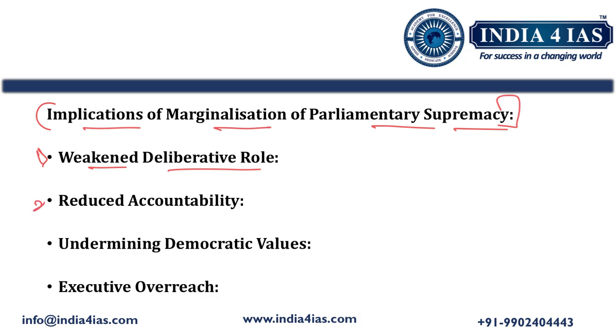Then the second implication is reduced accountability. When Parliament is marginalized, its role in holding the executive accountable is diminished. This can lead to the unchecked executive power, corruption, and poor governance, as the cabinet operates with limited oversight.